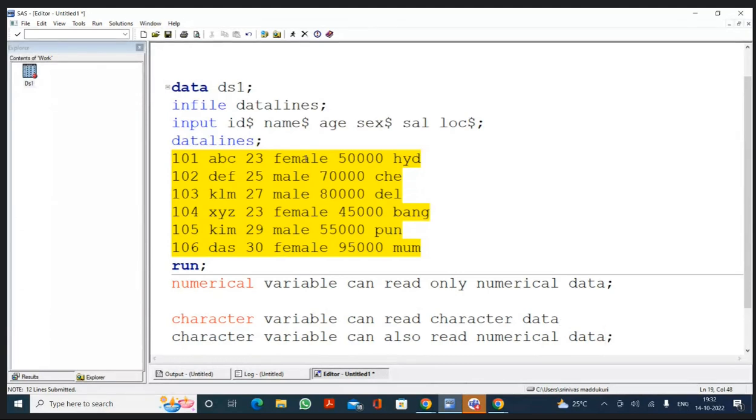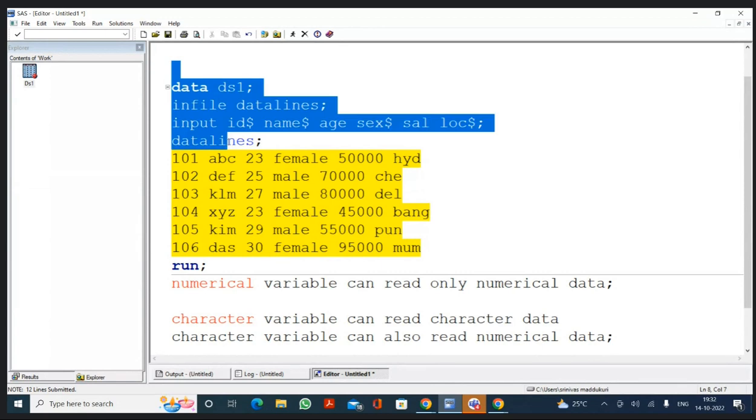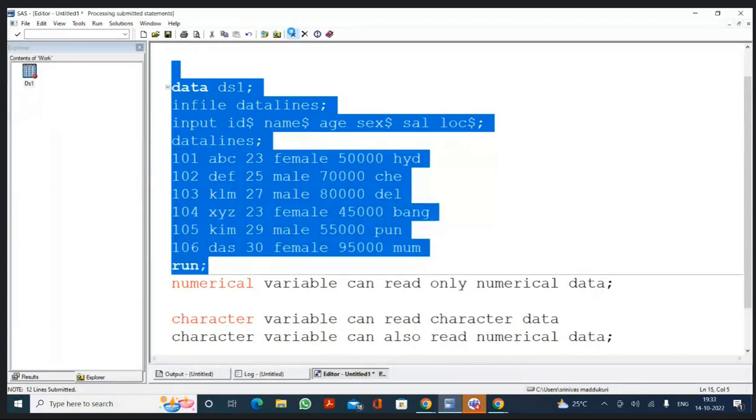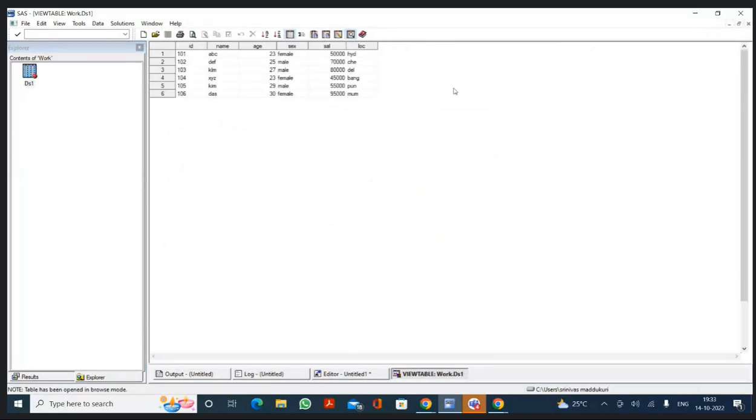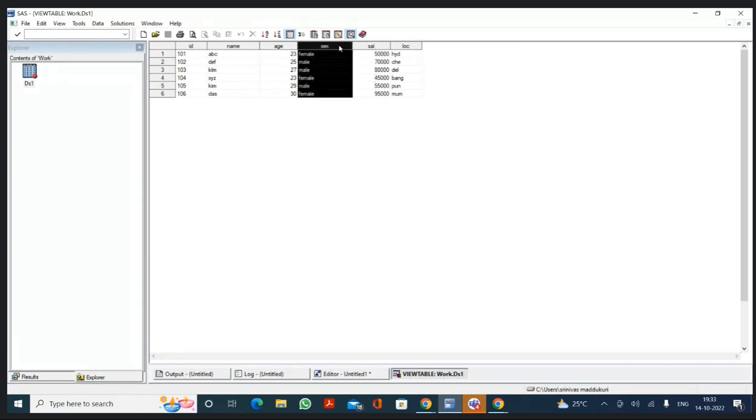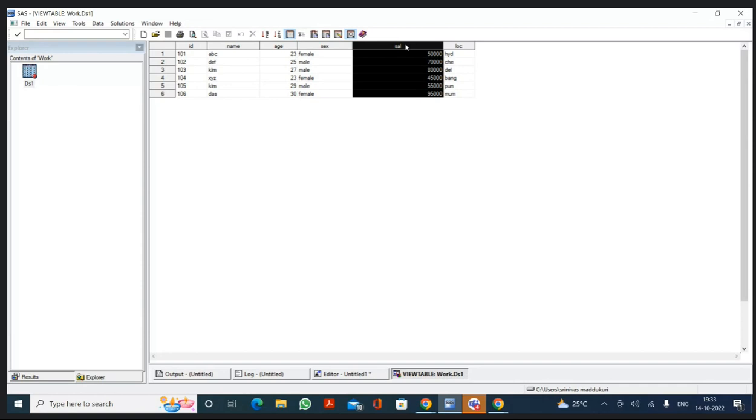But understand there is one change in the direction of the ID. By seeing this data, can you tell me which are character variables and which are numerical variables? ID became a character variable, along with name, sex, and location, because the values are left aligned. I told you in the last class, character data will generally align on the left side and numerical data will align on the right side.